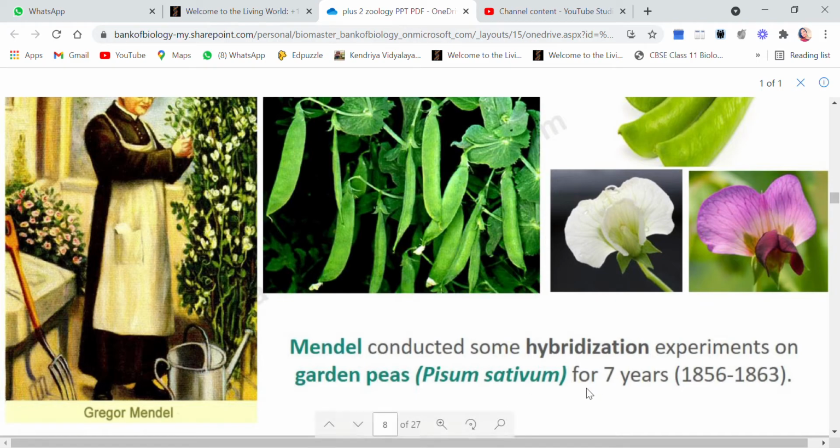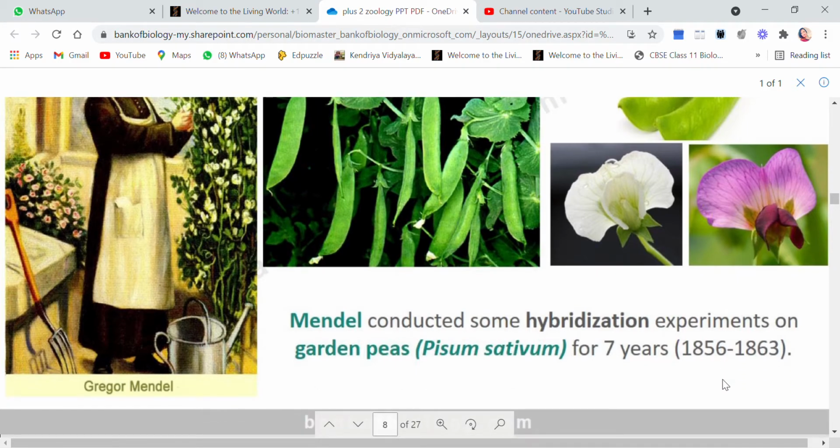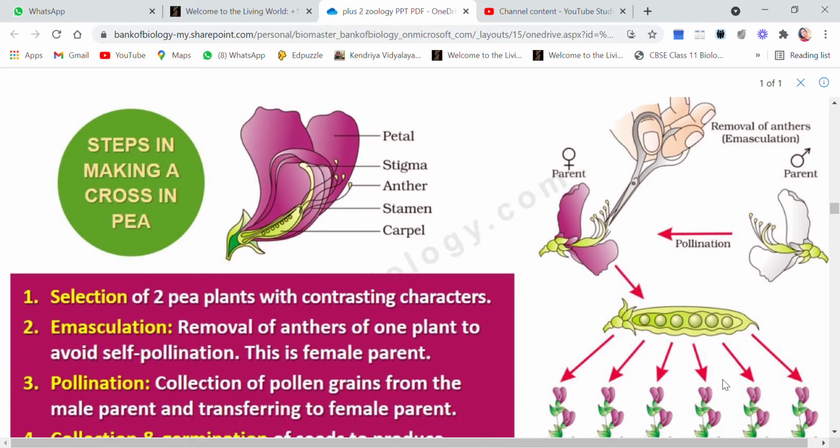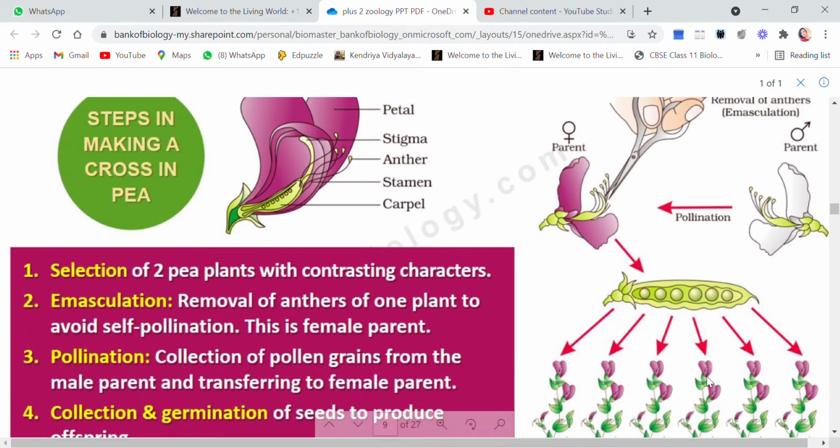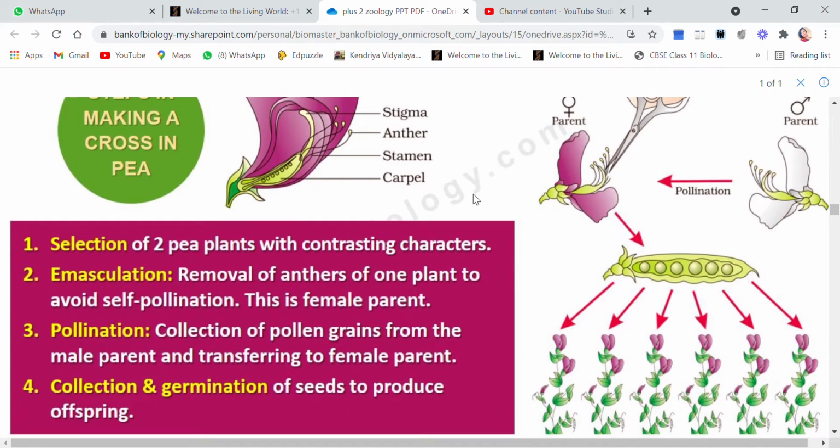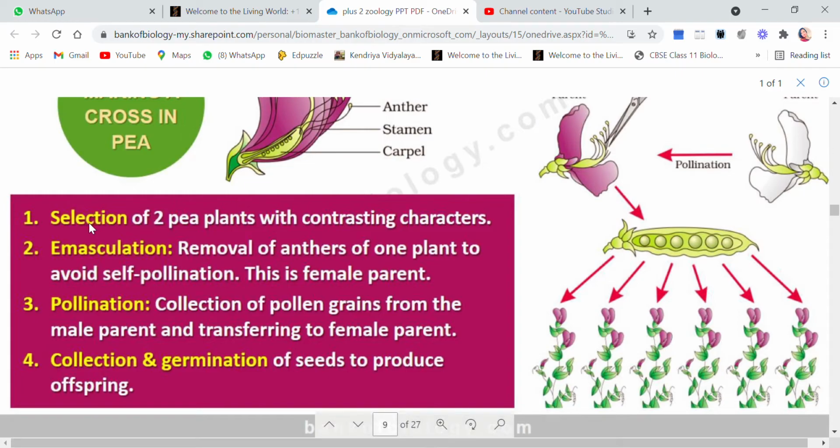And he did this hybridization experiment for 7 years, from 1856 to 63, and there were certain reasons and steps that he first followed before doing the hybridization experiments. So, the steps in making a cross in pea: what he did was, first, selection of two pea plants which were having contrasting characters.